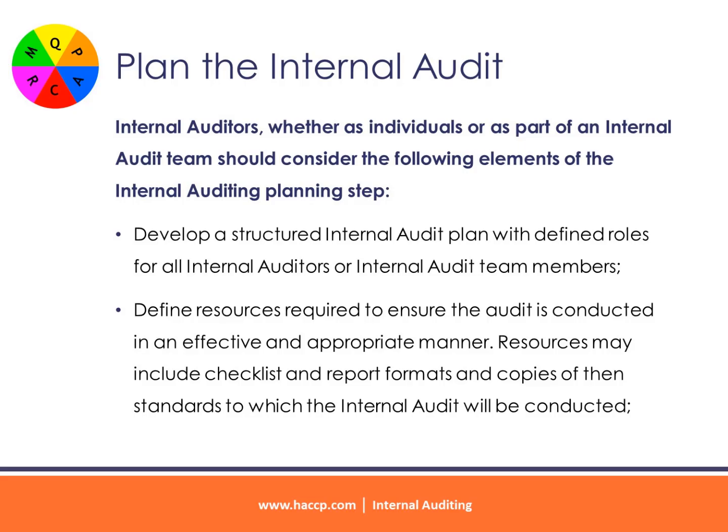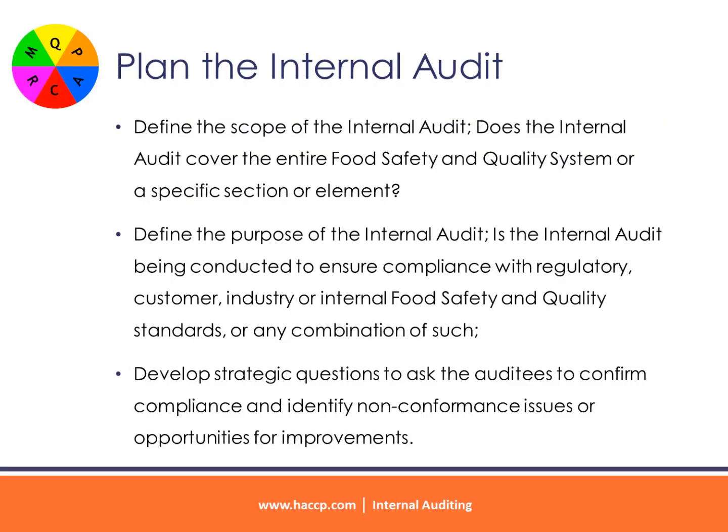Develop a structured internal audit plan with defined roles for all internal auditors or internal audit team members. Define resources required to ensure the audit is conducted in an effective and appropriate manner. Resources may include checklists and report formats and copies of the standards to which the internal audit will be conducted. Define the scope of the internal audit. Does the internal audit cover the entire food safety and quality system or a specific section or element? Define the purpose of the internal audit. Is the internal audit being conducted to ensure compliance with regulatory, customer, industry or internal food safety and quality standards, or any combination of such?